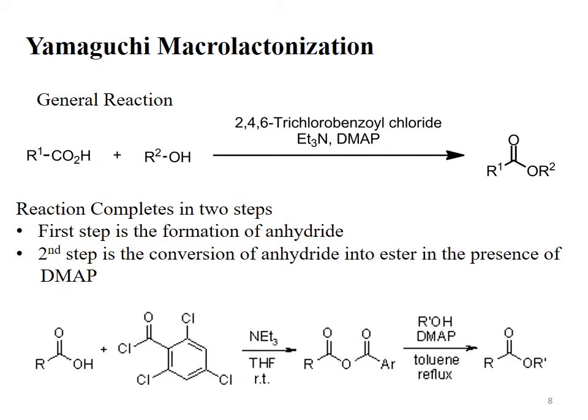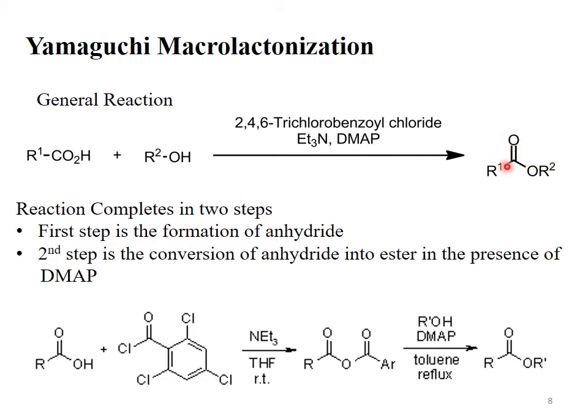This carboxylate ion reacts with 2,4,6-trichlorobenzoyl chloride, and the negative charge on oxygen will attack the carbonyl carbon, and the chlorine of the 2,4,6-trichlorobenzoyl chloride will leave as a chloride ion. As a result, a mixed anhydride is formed. So during the first step, the mixed anhydride is obtained.